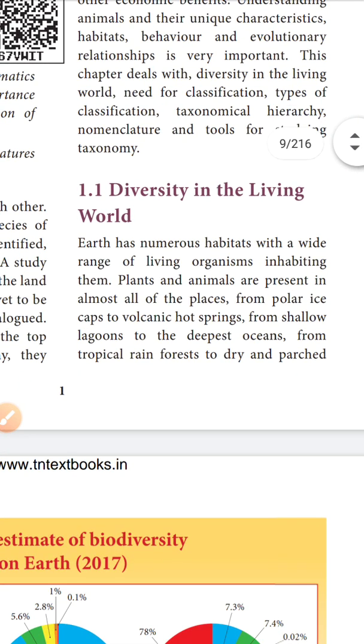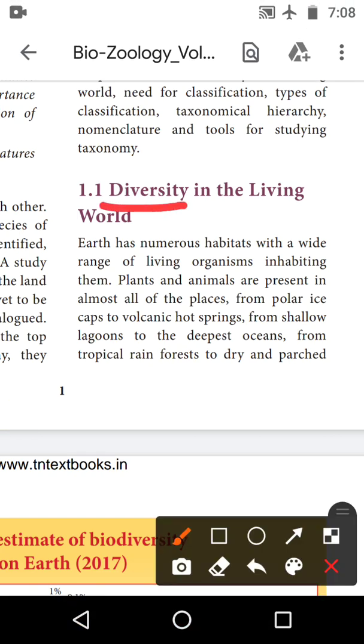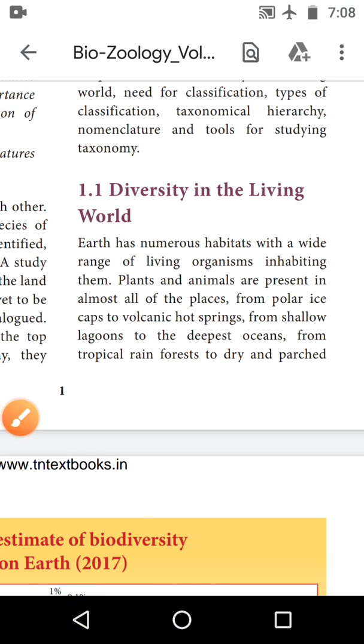Okay, the next one, diversity in the living world. What is diversity? Diversity means division, development. There are numerous habitats with a wide range of living organisms inhabiting them.